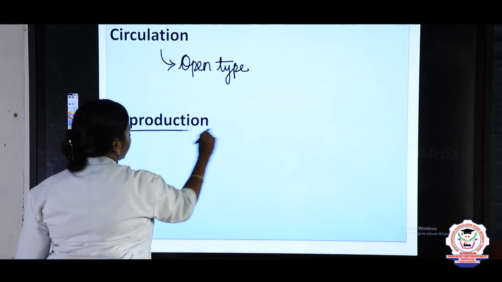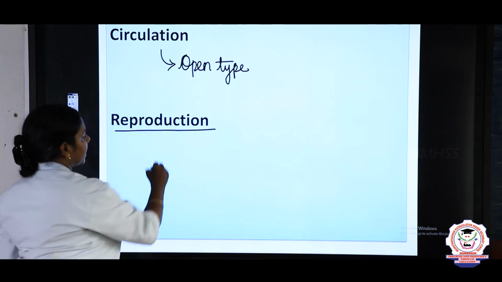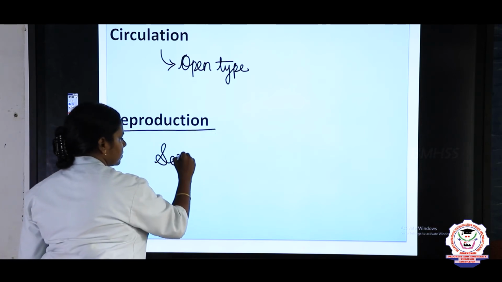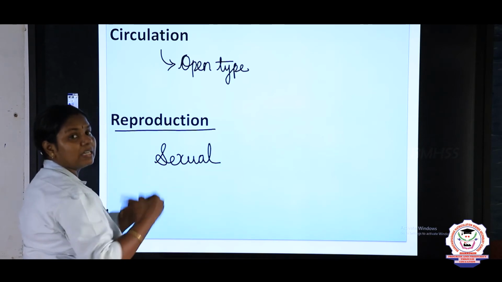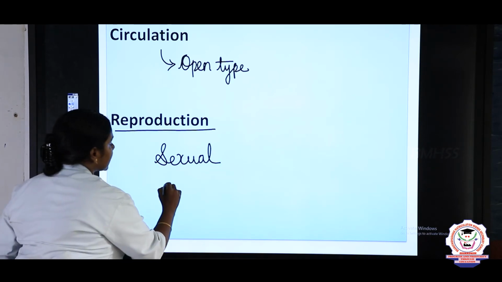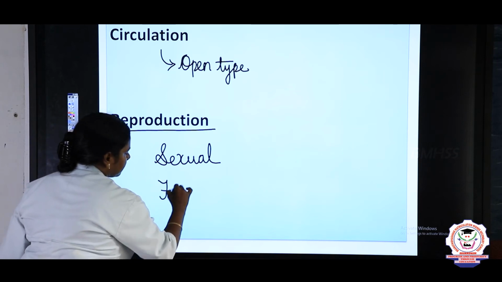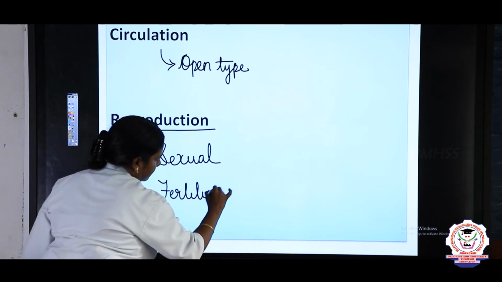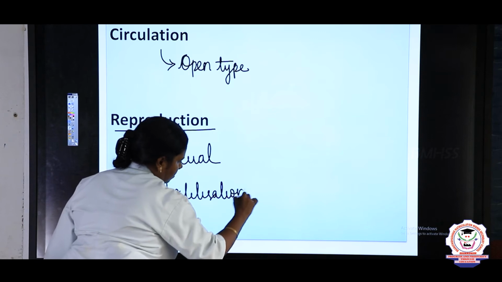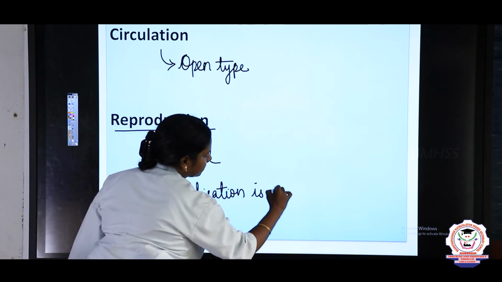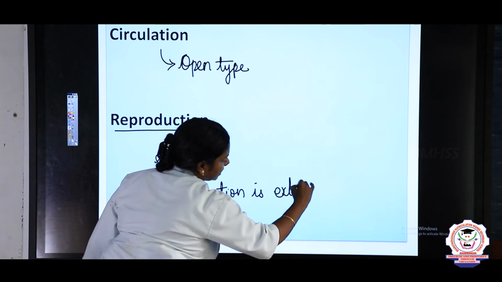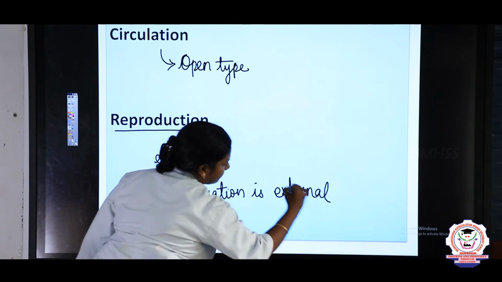And reproduction. The reproduction is sexual, but the fertilization is external. It takes place in the water medium.